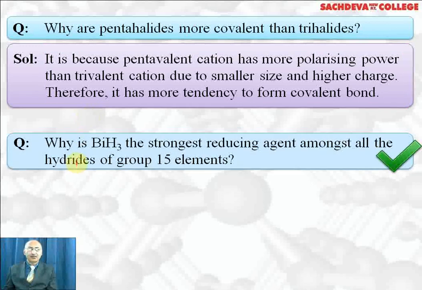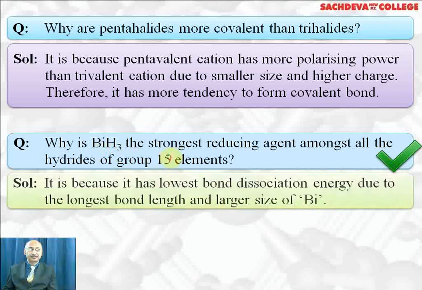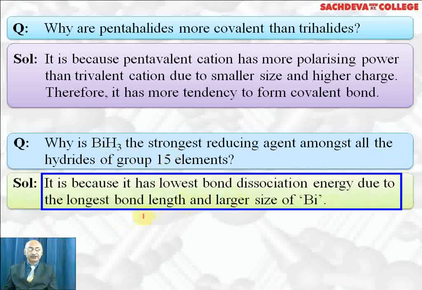Next question, why is BiH3 the strongest reducing agent among all the hydrides of group 15 elements? Bismuth is largest in size, so the bond between bismuth and hydrogen will be longer and has lowest bond dissociation energy. That is why it is the strongest reducing agent. Lowest bond dissociation energy is due to longest bond length and larger size of bismuth.